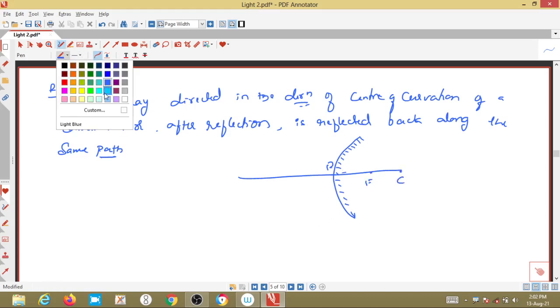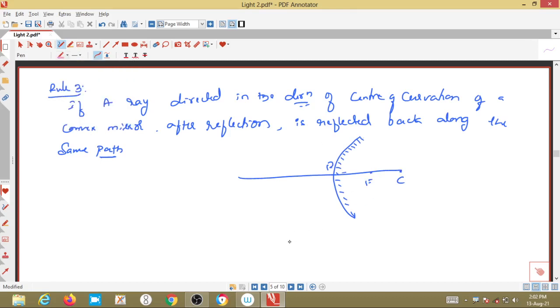Now the incident ray is focusing towards the center of curvature. It appears to be focused on, or directed to, the center of curvature.